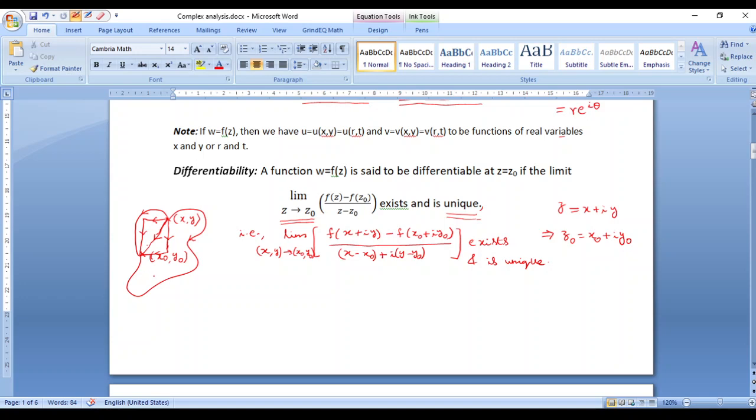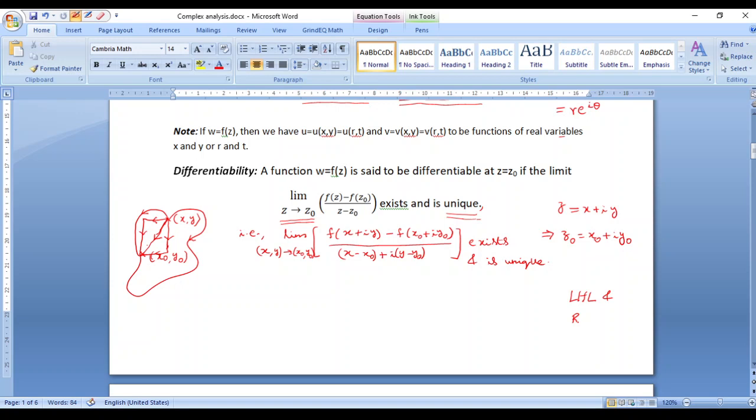As you can see here, when you say differentiable, all that we need is that this limit is supposed to be unique. So as long as this limit exists and is unique, we say that the function is differentiable at a point. But when it comes to analyticity at a point, the function is supposed to be differentiable at z equals z naught and also in one of its neighborhoods.